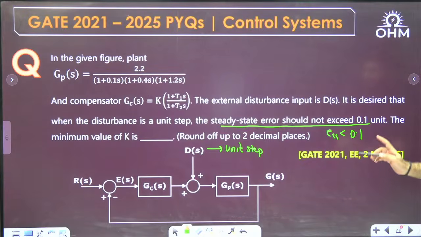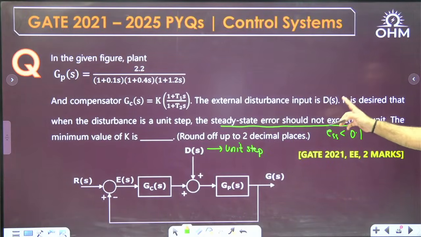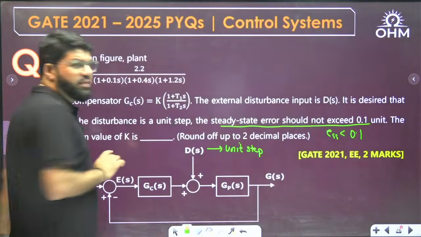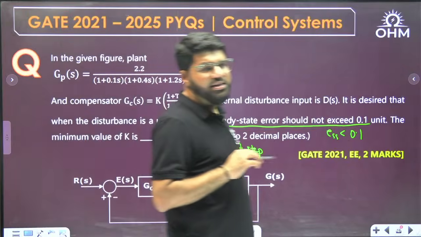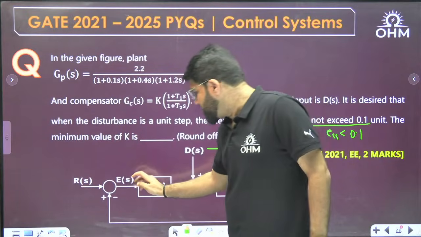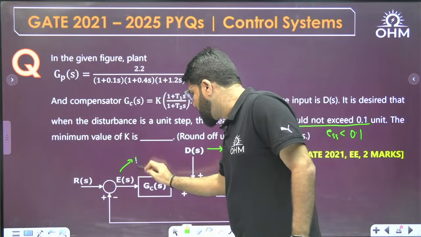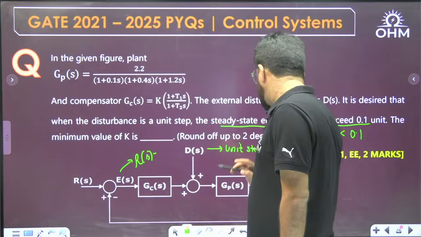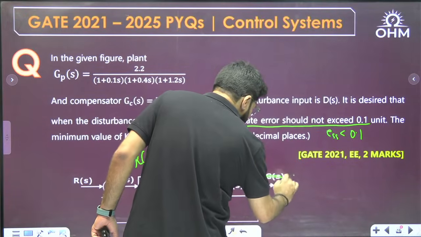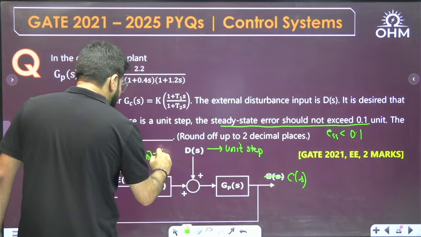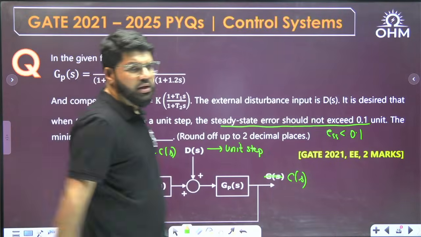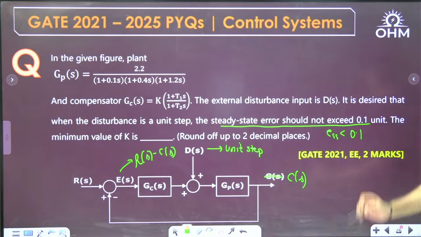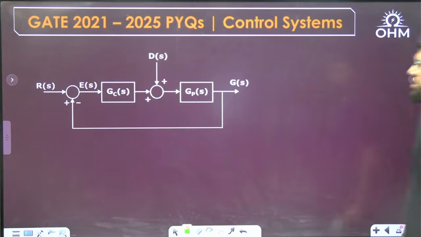But when the disturbance input is applied, what is the error signal? In the previous question, they clearly mentioned error is RT minus YT. Here also they have clearly mentioned that the error signal in the block diagram is RS minus the output. The output is CS actually; that is a typo. Output is CS, so RS minus CS. Even if not mentioned, by default the error definition is reference input minus obtained output. So this is what is given.